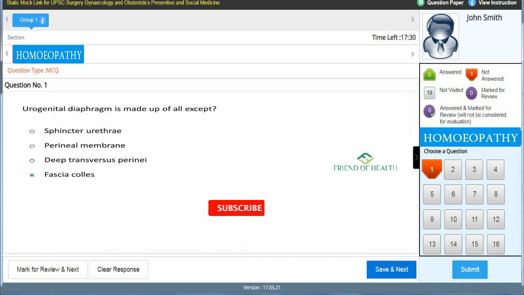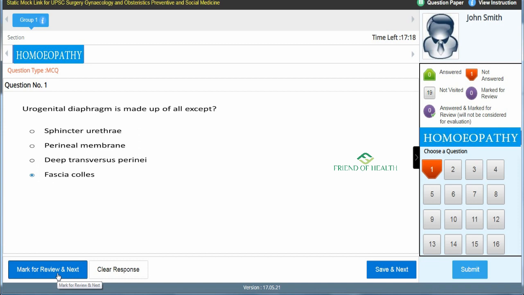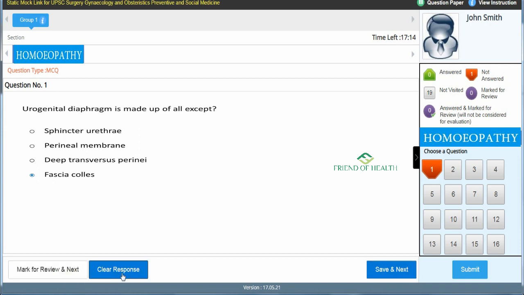So here the answer is fascia colles. If you answer, a blue dot will appear in the center of the circle on the left side of the option. Then you have to decide whether you want to mark this question for review and see the next question, or if you want to clear the response, you can use this option. If you want to answer permanently, use save and next. But even then, you can come back and clear the response anytime.